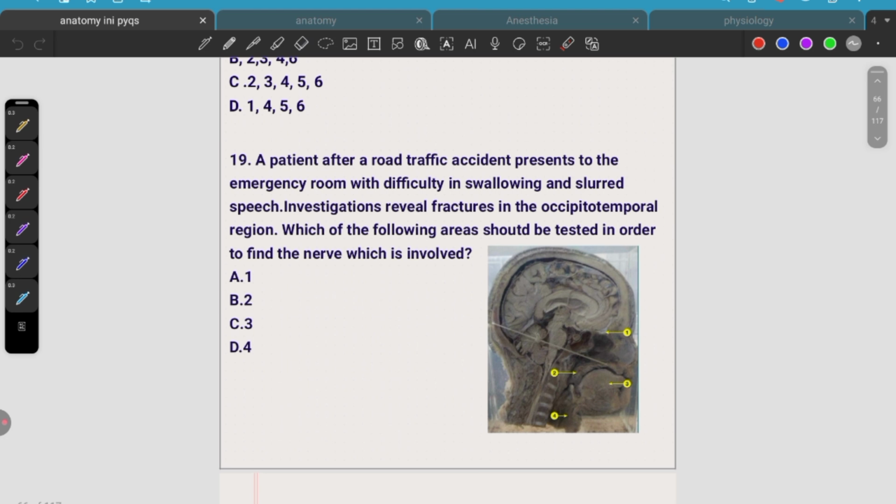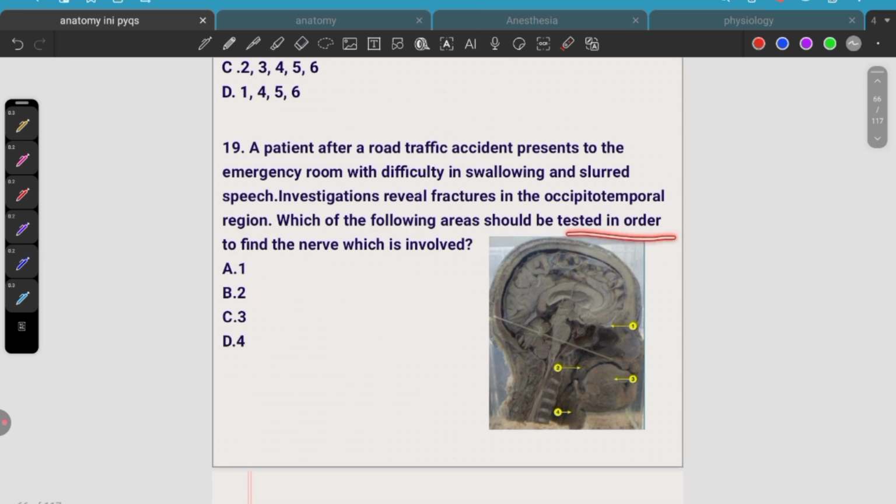19th one, a patient after a road traffic accident presents to the emergency room with difficulty in swallowing and slurred speech. Investigation reveals fracture of the occipitotemporal region. Which of the following areas should be tested in order to find the nerve which is involved?